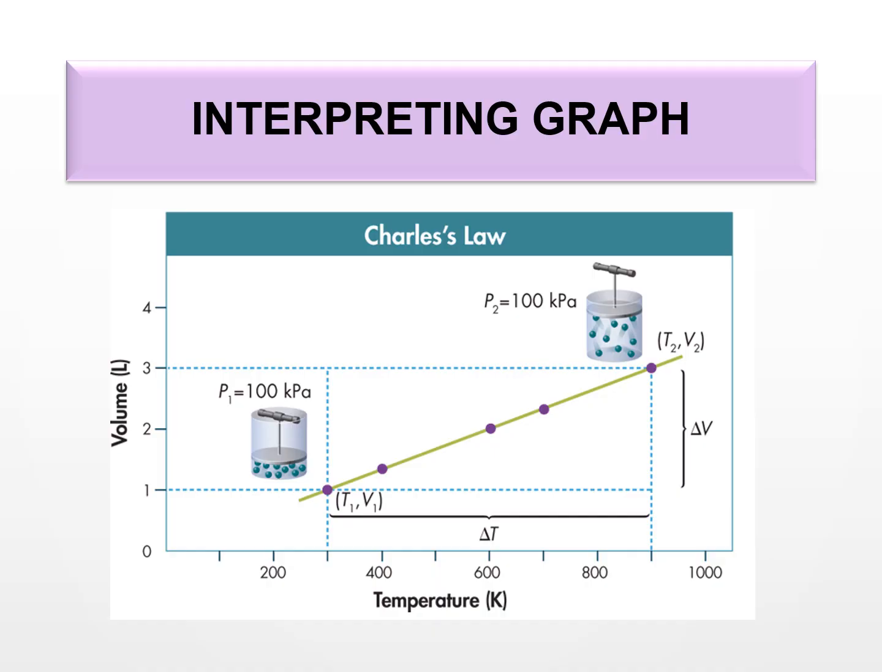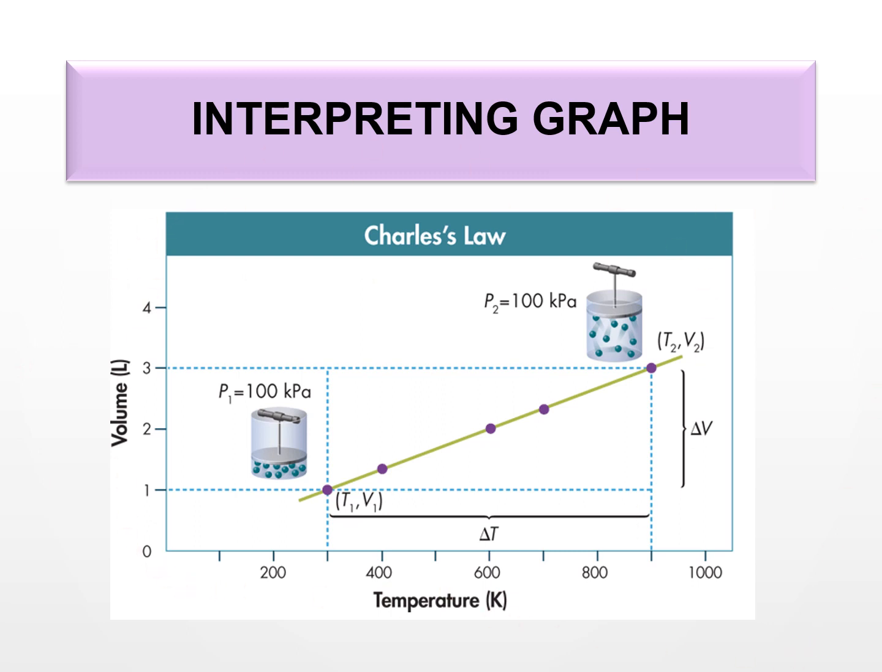And how is the graph going to look? So if you increase the temperature, the volume is also increasing. If you see here, the graph is just linear. So this is how the graph for Charles' law is going to look.